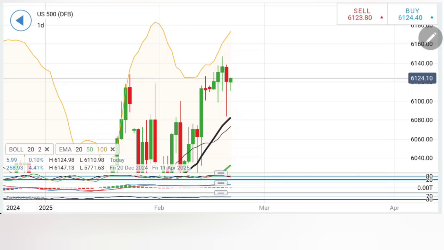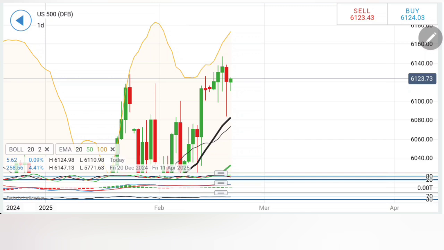Only and only if it trades above 6140, you can say that the bulls are taking over. We can look forward to 6150-52 and then 6164-65. Beyond that, sky is the limit, 6178-80 or 6200. I do not see that happening today. I still say the possibility of a reversal here is strong.